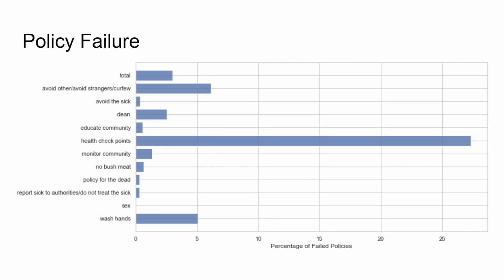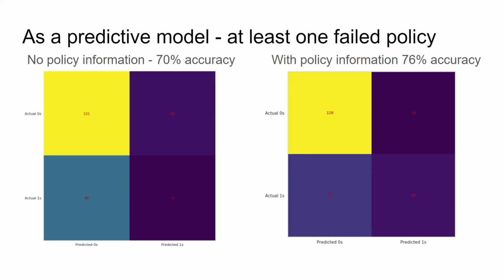Now looking at which policies were more likely to fail, we began by just looking at which percentage failed. So you can see that health checkpoints are by far the most likely. To proceed, we then made predictive models. The first is very similar to the previous logistic models. It includes all the same dependent variables, and it doesn't include any information about which types of policies they tried to implement. That is about 70% accurate. Then if you expand that to include which types of policies they were attempting to implement, it increases the accuracy to 76%. So that's pretty good.